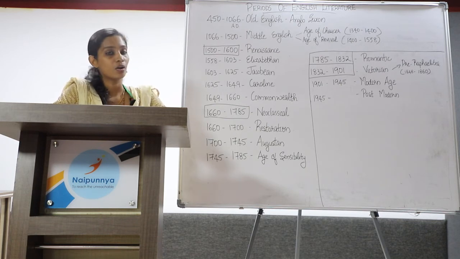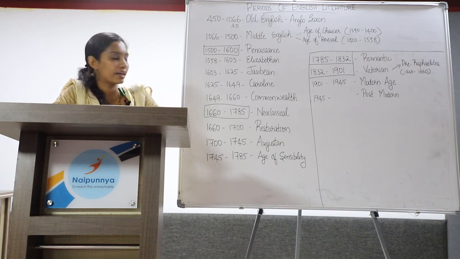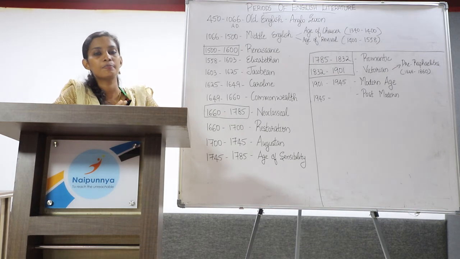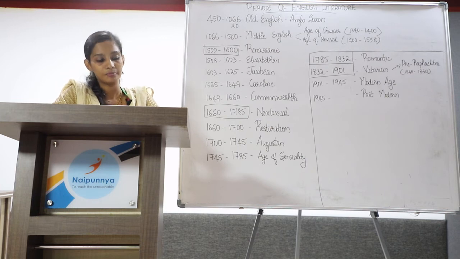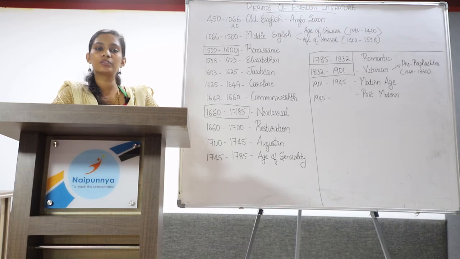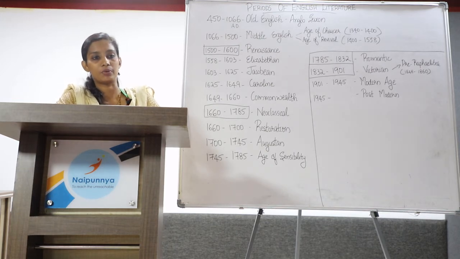Moving on to Caroline age. Caroline age started in the year 1625 and ended in 1649. This period was under King Charles. Charles I was the son of James I. However, he took several wrong decisions which made people throw him out of his throne, which ended in civil war.